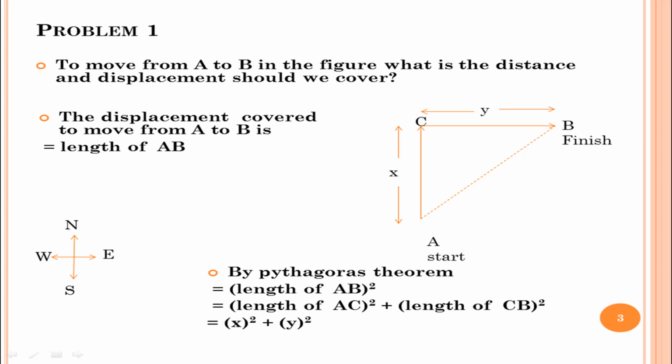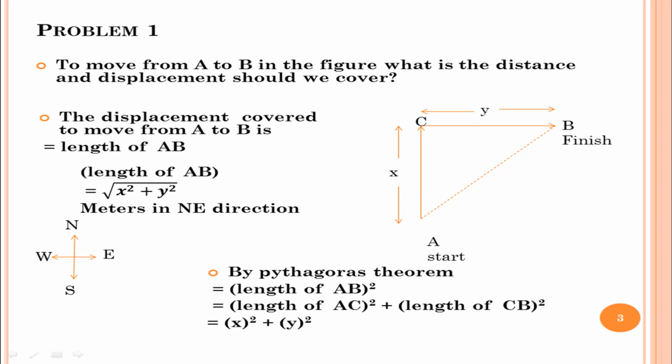Here, given that the length of the side AC and the length of the side CB are equal to X and Y respectively. Therefore, we get AB squared equal to X squared plus Y squared, or AB equal to the square root of X squared plus Y squared. Therefore, the displacement in this case is the square root of X squared plus Y squared meters in the northeast direction. In this case, we mention the direction of the quantity because displacement is a vector quantity.